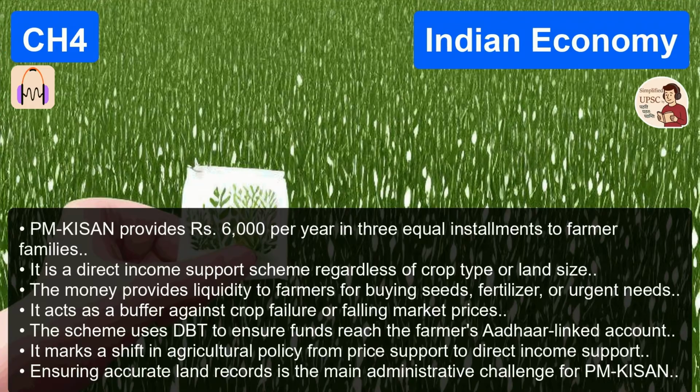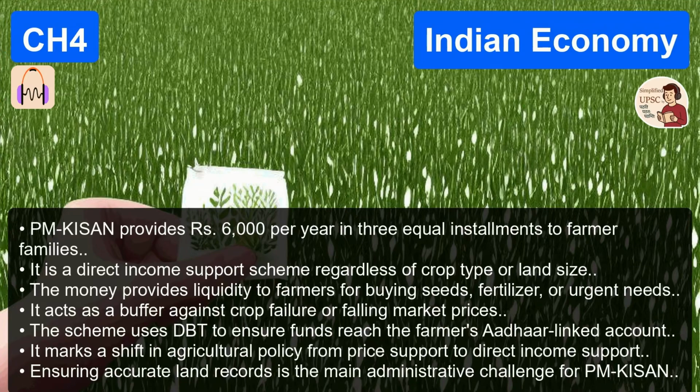And the coverage of the NFSA is just mind-boggling. It legally covers up to 75% of the rural population and 50% of the urban population. Over 800 million people guaranteed highly subsidized food grain. It's the largest food security program on earth. It ensures that even if you have zero income, even if every other safety net fails, you will receive enough basic carbohydrate fuel to survive.